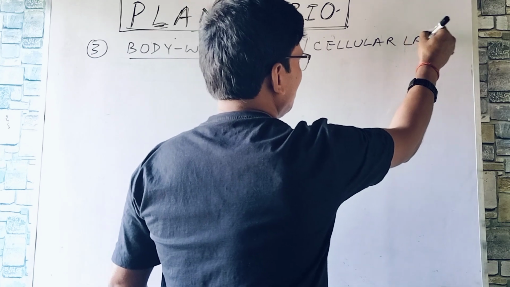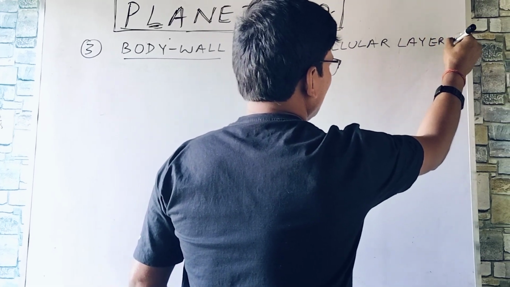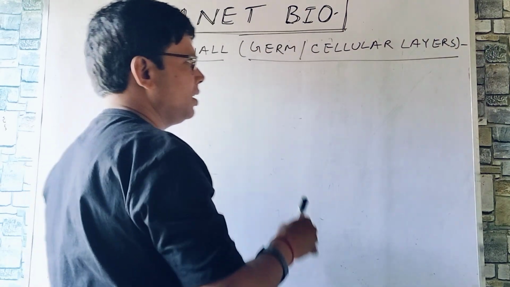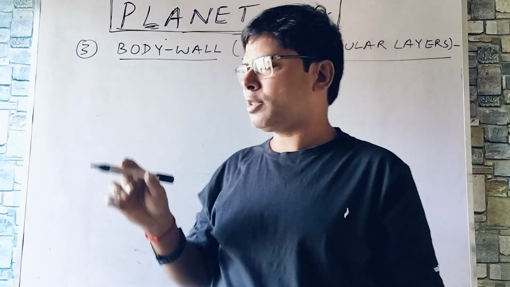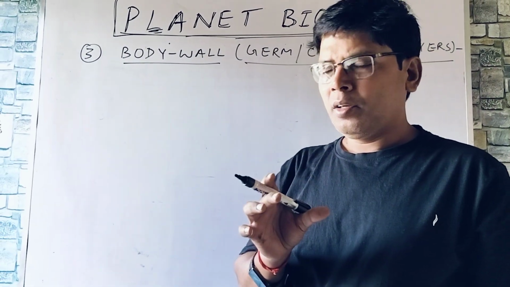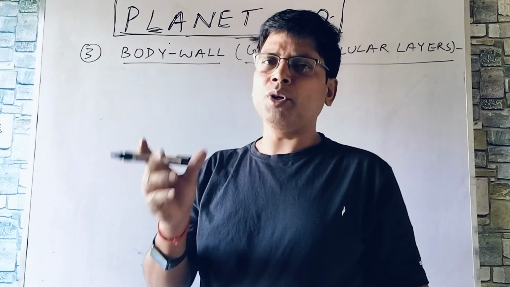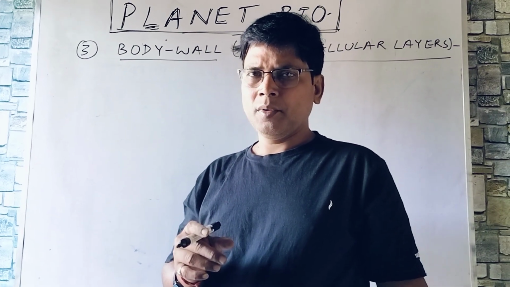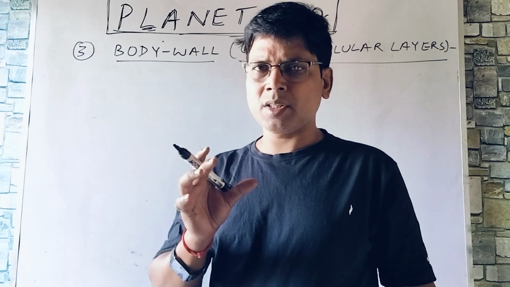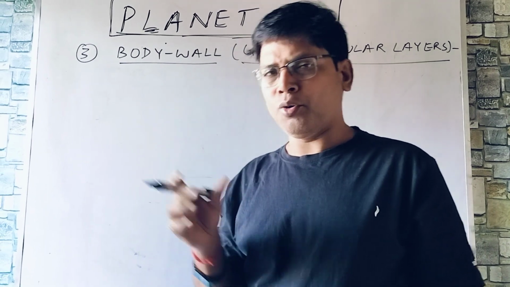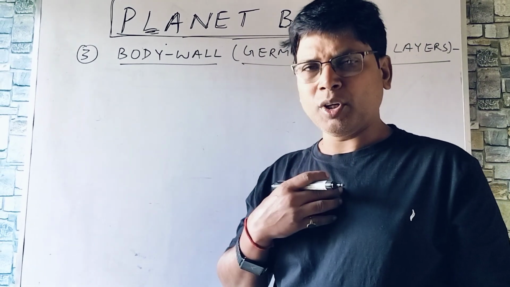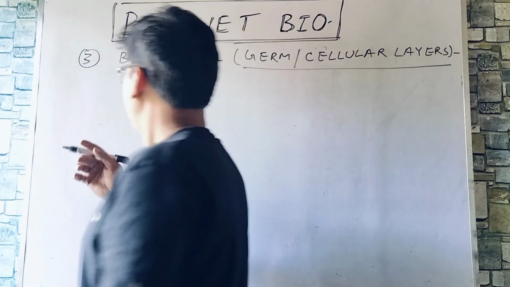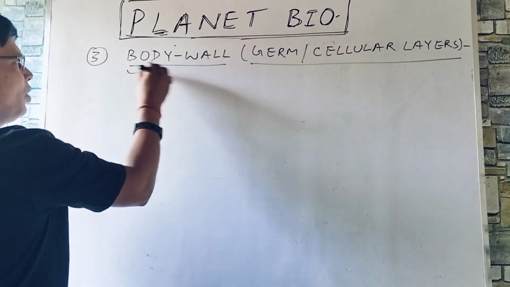When we write body, that means that is concerned with the embryonic body. This is all about the structure and development of the embryo, not the adult body we have. So body wall means embryonic body wall.